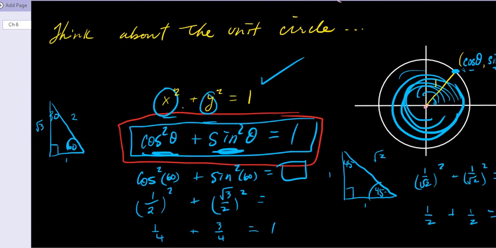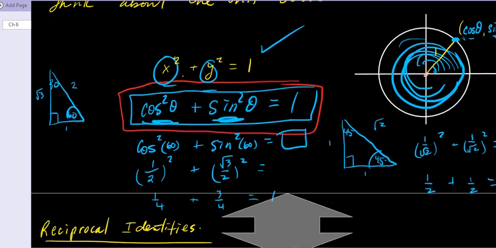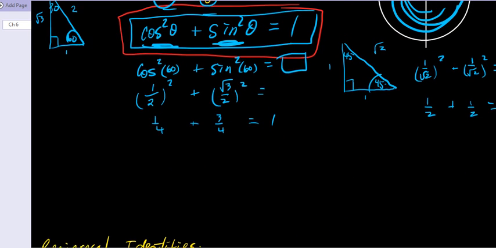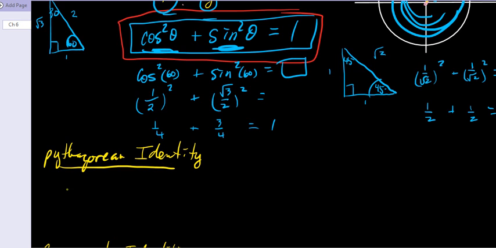Okay, and I'm just going to make myself some space here so I can write that down. I didn't anticipate using this much space. All right. So before we get to those, let's write this out here. The Pythagorean identity. And that is this.